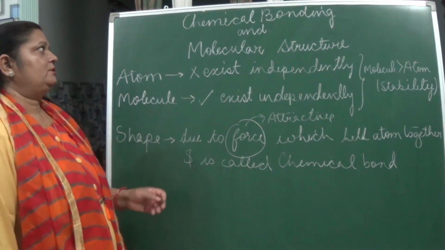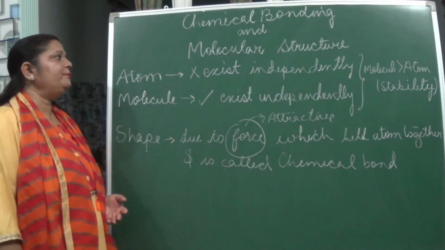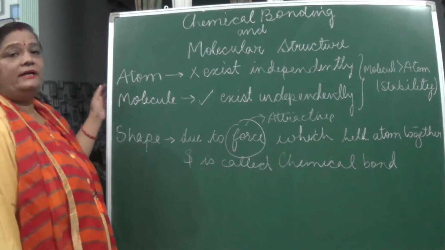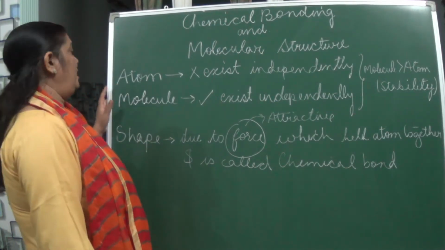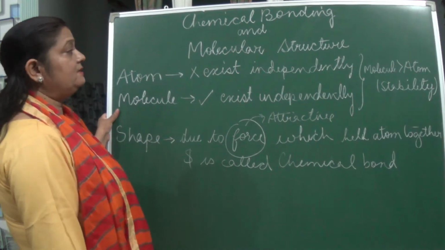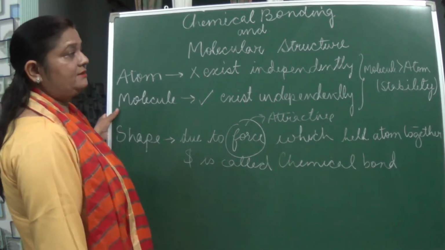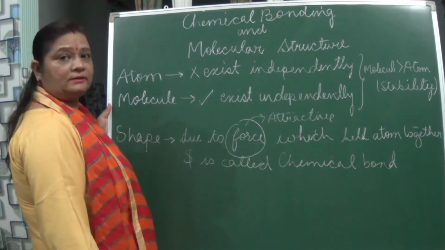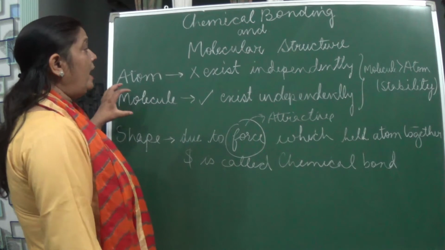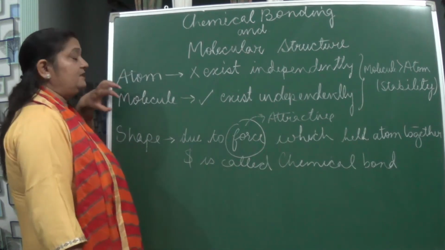Okay, so let us start with the atom first. Can an atom exist in independent form? No, isn't it? Now, can a molecule exist in independent form? Yes, it can exist. So which is more stable? A molecule will be more stable than an atom, isn't it? So what happens when we see an atom and when we see a molecule?